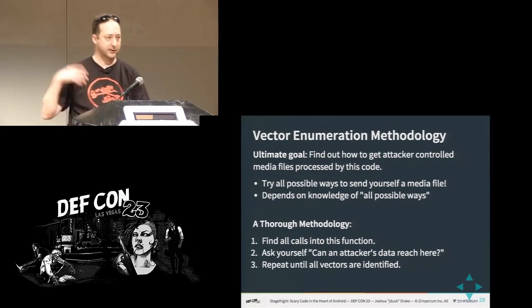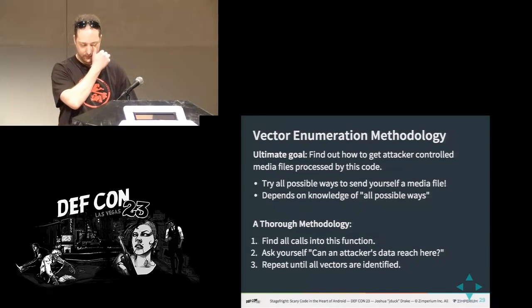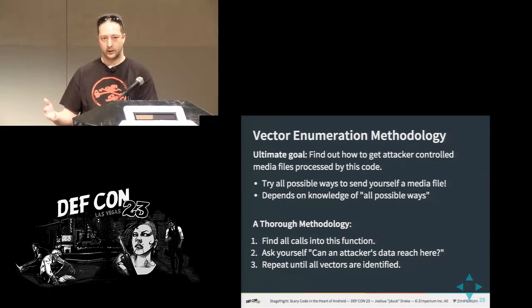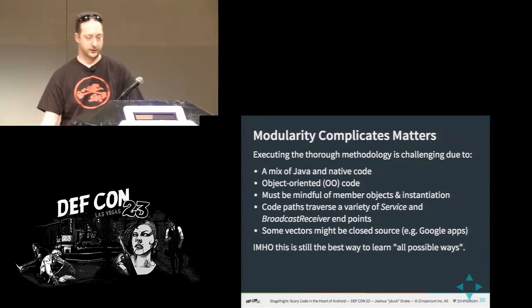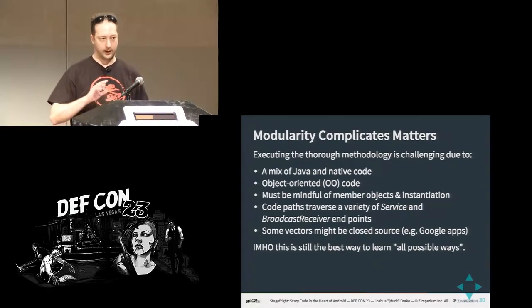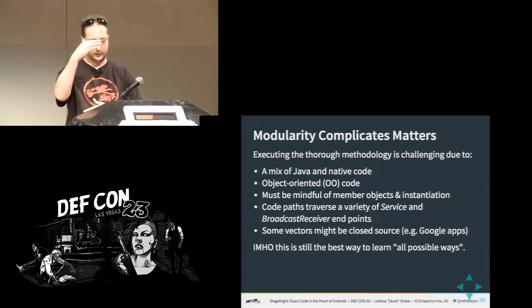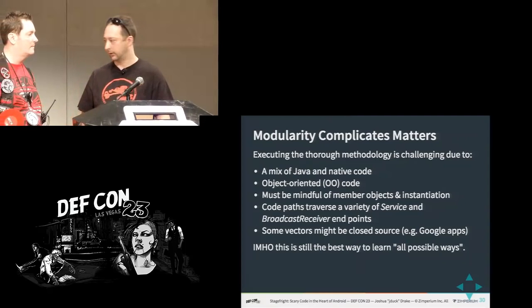So you just repeat this process until you find them all, right? The problem is you can't really know without looking all through the code, all the ways it's possible. So there are some problems with the second methodology, the more thorough one, and you have to deal with all these complicated issues, like there is a place inside media server in this code path that actually calls into and out of Java code, back and forth about 3 times in one stack trace. So that's pretty wild. You have to open a lot of files and have them all kind of in the background.